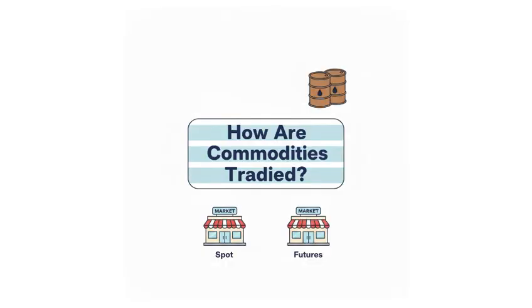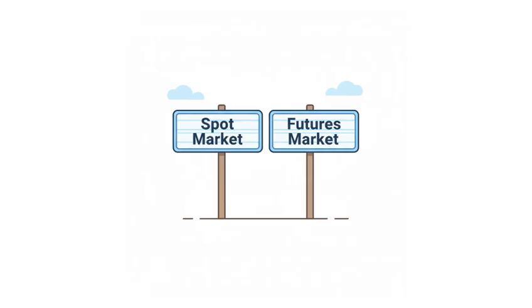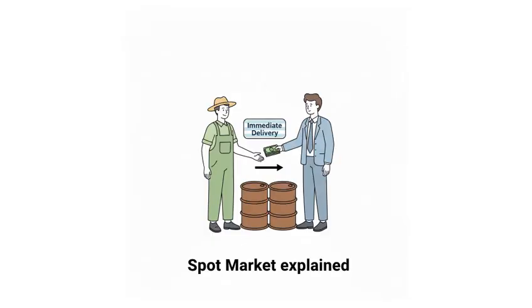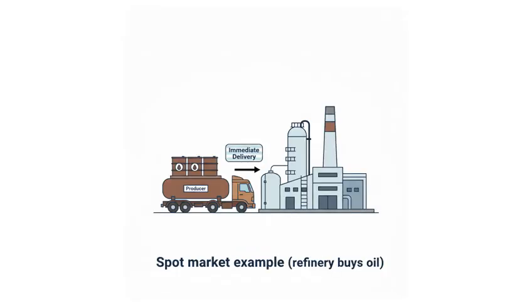How are commodities traded? Commodities are primarily traded in two main markets. Spot market, immediate purchase and delivery. The spot market is where commodities are traded on the spot, meaning buyers and sellers exchange goods instantly for cash. This market is often used for urgent needs. Example, a refinery buys crude oil directly from a producer to meet immediate production needs.